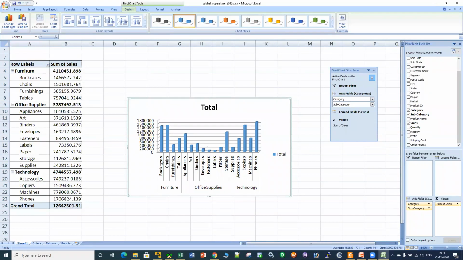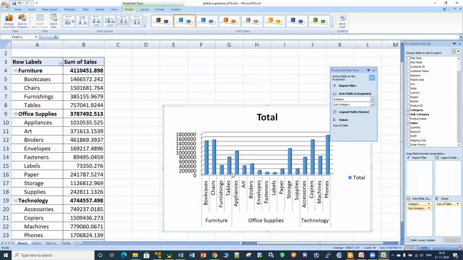In that 3D chart, if I hover my mouse cursor onto the bookcases, it will give me a tooltip that for these bookcases we have done sales of 14 lakh and 66,572, which is quite huge, which is really good. Now this is a bigger bar. Now what about this smaller bar? Let me zoom in a bit. What about this smaller bar?